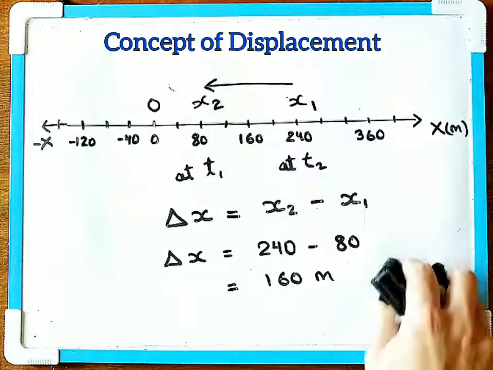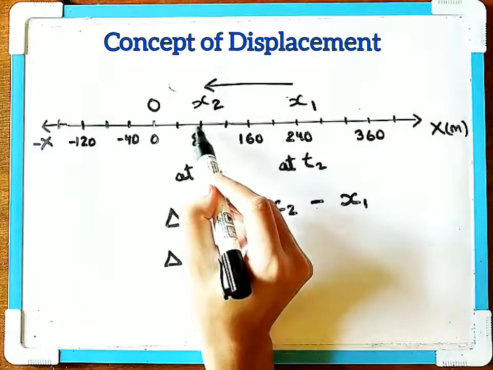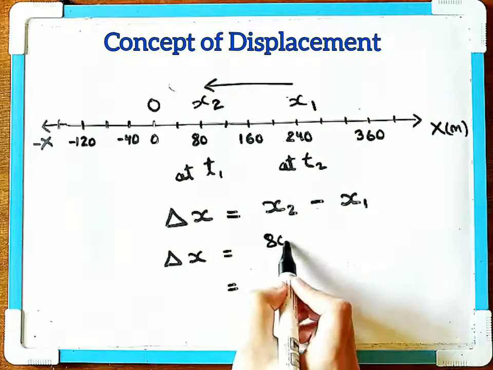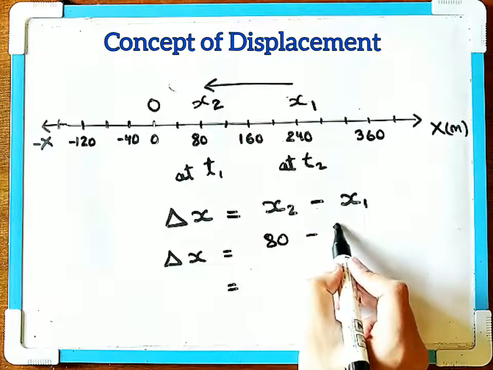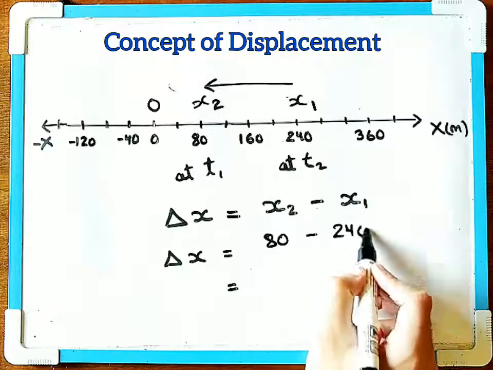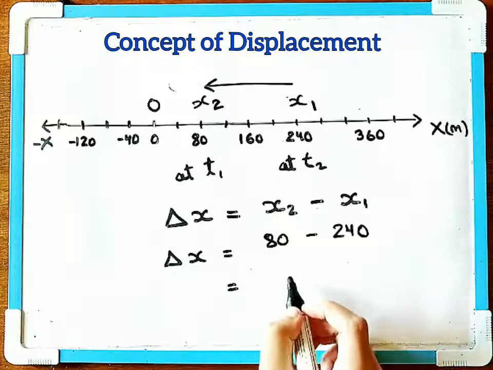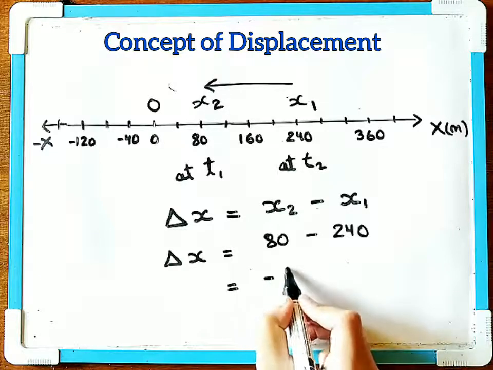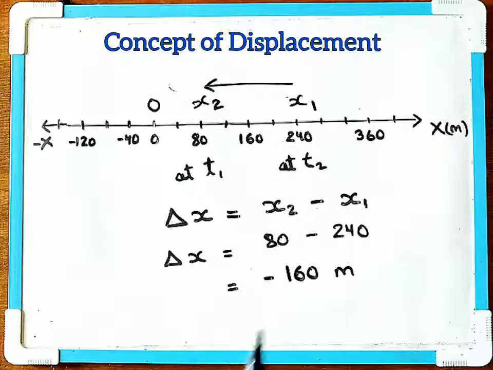In that case, the displacement will be given as the final position 80 minus the initial position 240 meter. And in this case, if you take the difference, you will get minus 160 meter. And as you can see here, this is a negative.